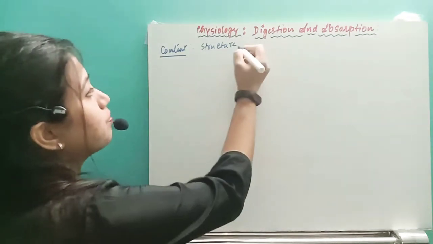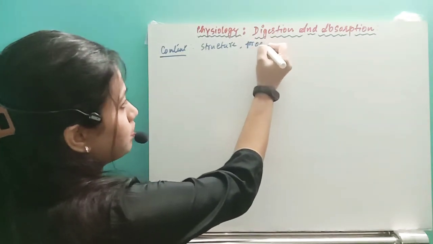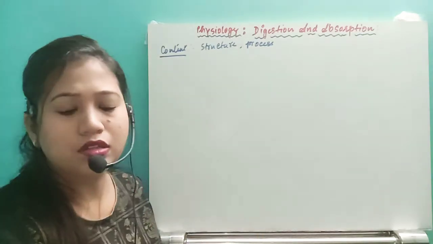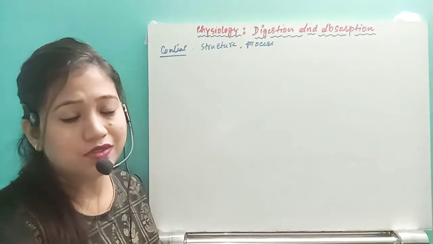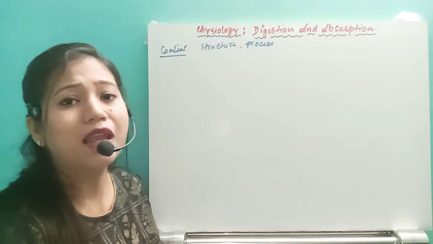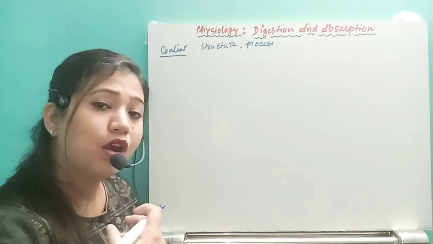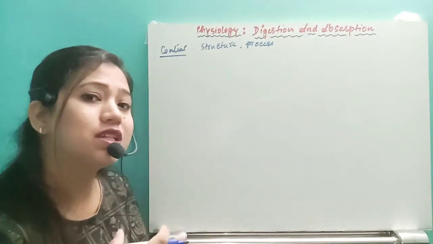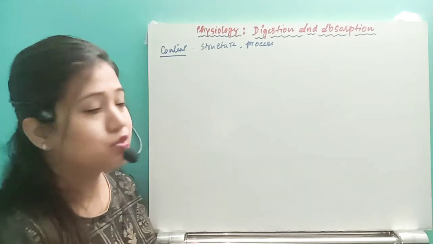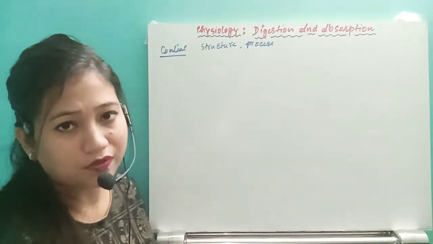Then we need to know the process of digestion, how different parts of our digestive system or alimentary canal will help in digestion, and how many enzymes will help with what type of food. So that comes under the process of digestion.